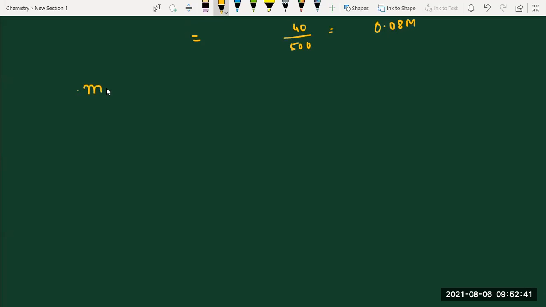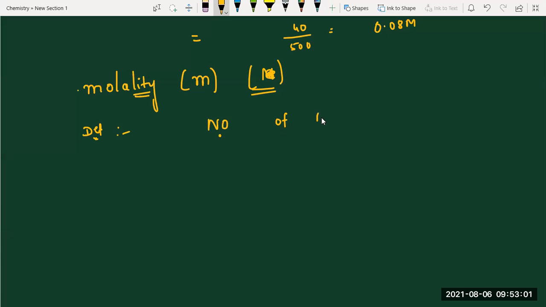Now molality, spelled L-I-T-Y. So small m. Sometimes they will use capital M only, but this is different. Generally, we take small m. So write the definition first. Number of moles of solute present in.